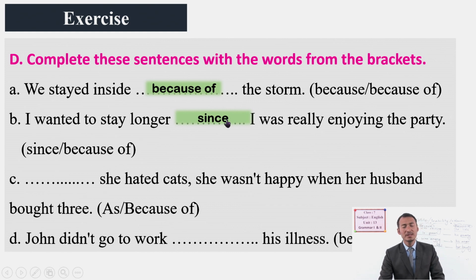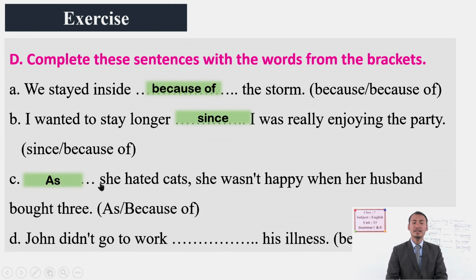Since is also similar in meaning to because. Here we have given as and because of. Let's see. She hated cats. She wasn't happy when her husband bought 3. Okay, here she hated cats is a clause. So we don't use because of here. So we use as. As is also similar to since and because.